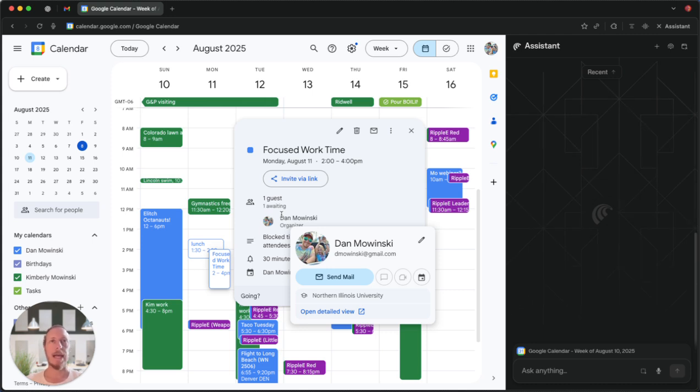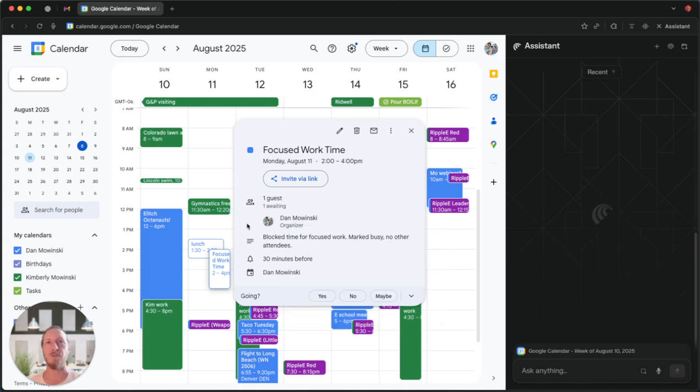I'm sure if I said to add people or do other things, it would send that as well. Very simple, very easy way to add appointments to your calendar instead of finding the date, doing everything. Just tell AI, have it do it for you. How much time will this save you?